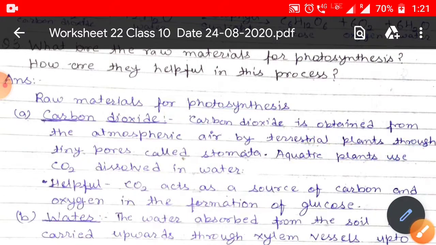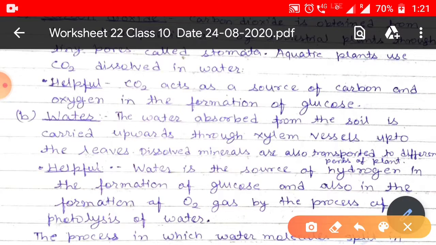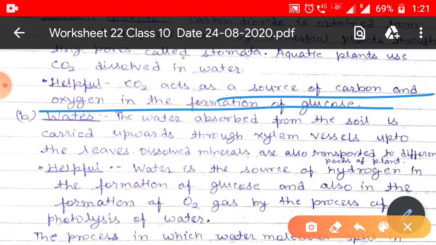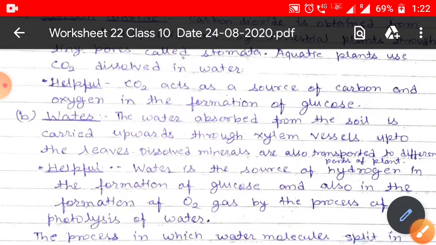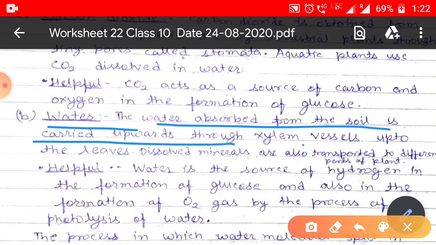How is carbon dioxide helpful? Carbon dioxide acts as a source of carbon for glucose. Again, the water is absorbed from the soil and carried upward through the xylem vessels into the leaves, and dissolved minerals are also transported to different parts of the plant through it.